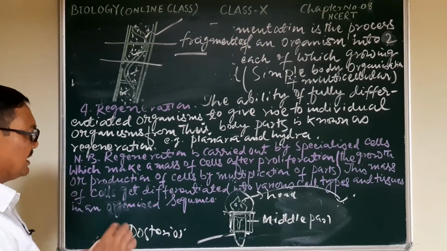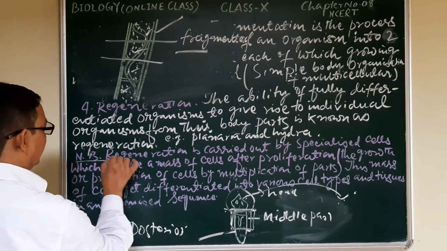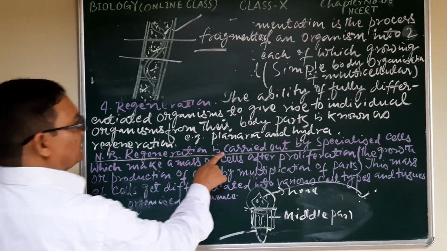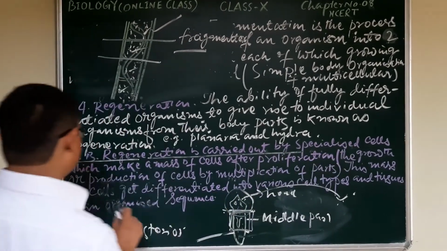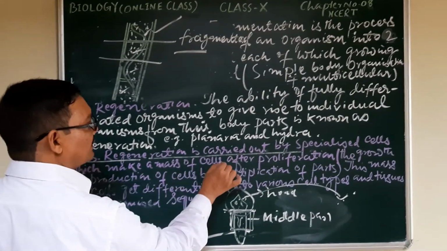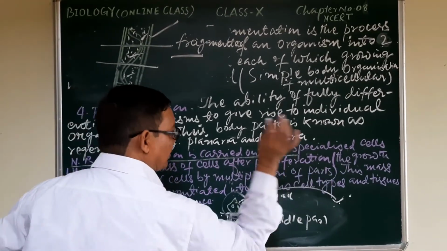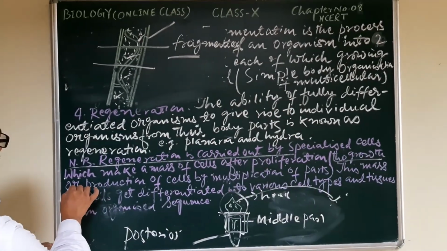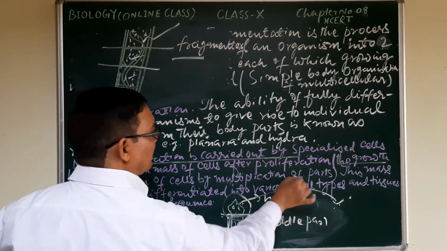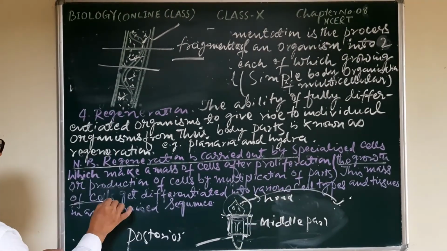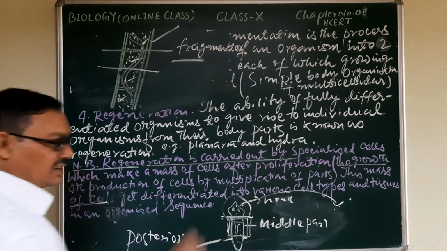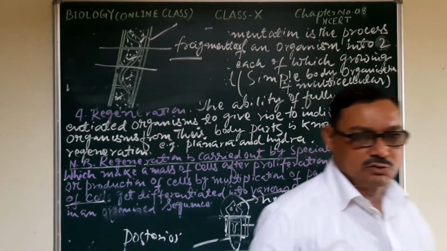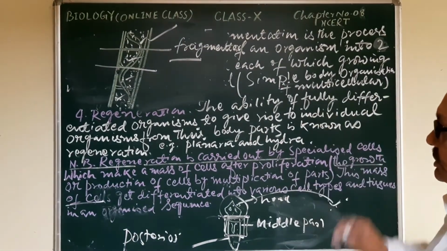There is some special thing here, that's why I have written here for your knowledge: regeneration is carried out by specialized cells which make a mass of cells after proliferation. What is this proliferation? I have again written here for you: the growth or production of cells by multiplication of parts. This mass of cells gets differentiated into various types of tissues in an organized sequence. So this is the way for regeneration.